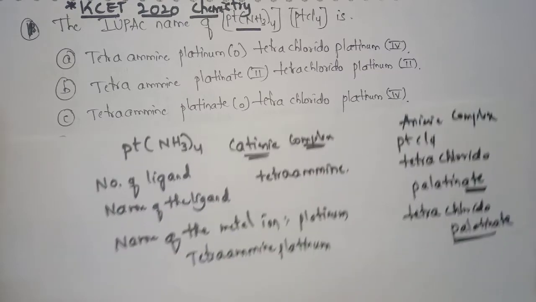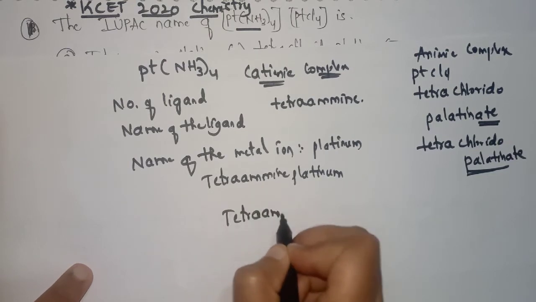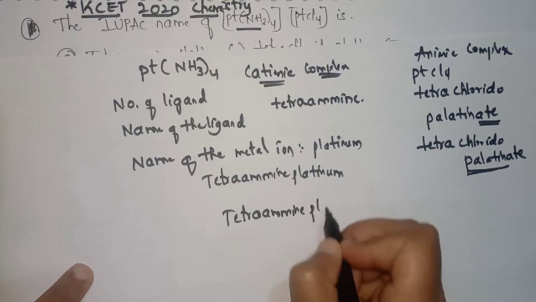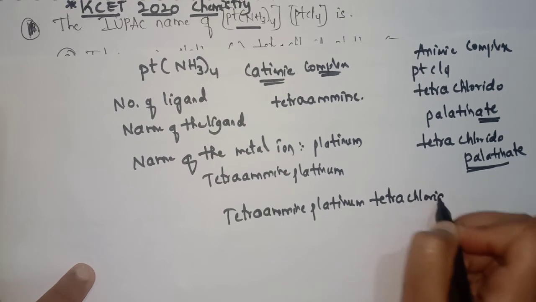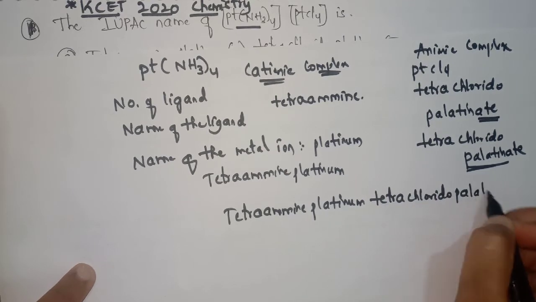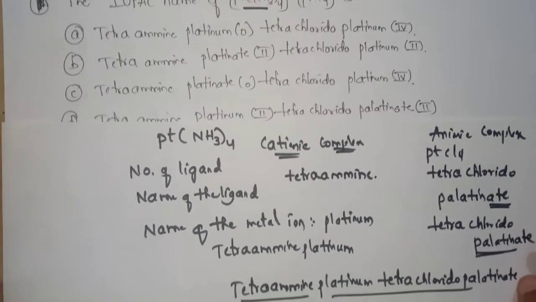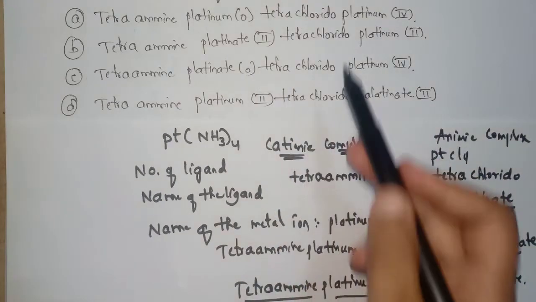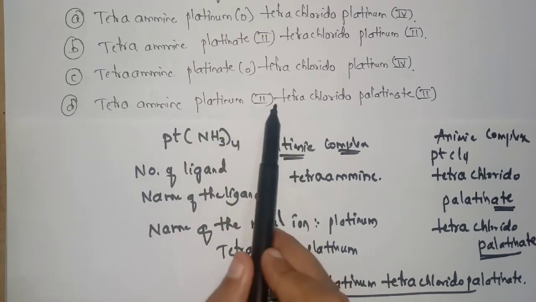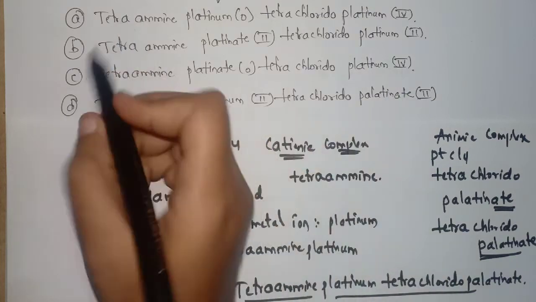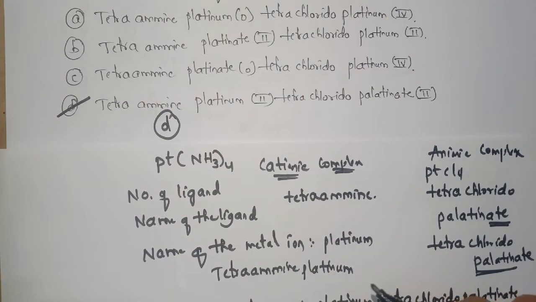By combining these two, we will write it as tetraammineplatinum tetrachloridoplatinate. Now let's check the answer. You can see option D is the correct answer: tetraammineplatinum(II) tetrachloridoplatinate(II). The correct option here is D. Now coming to the next question.